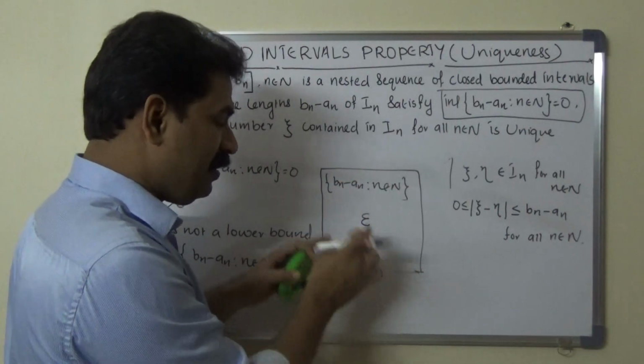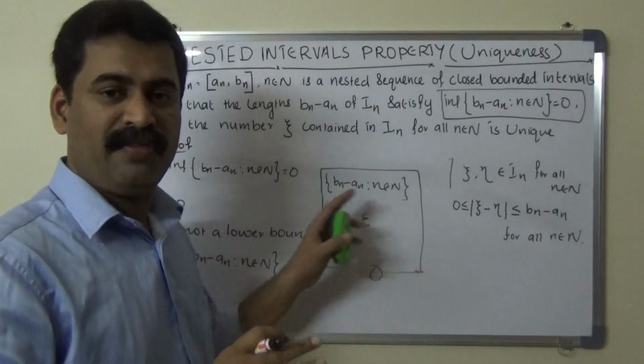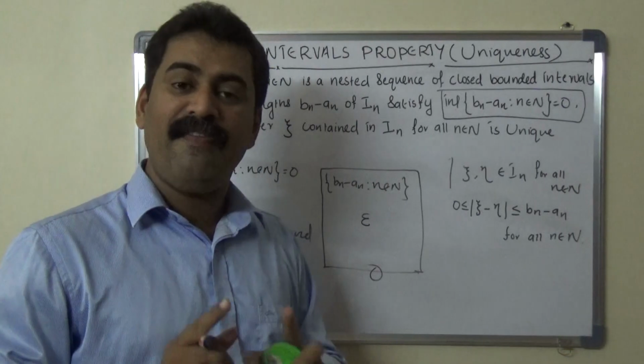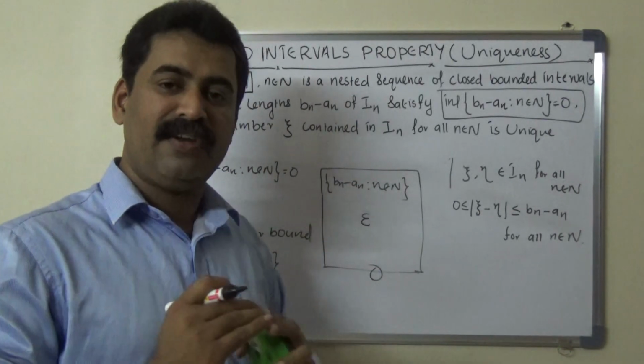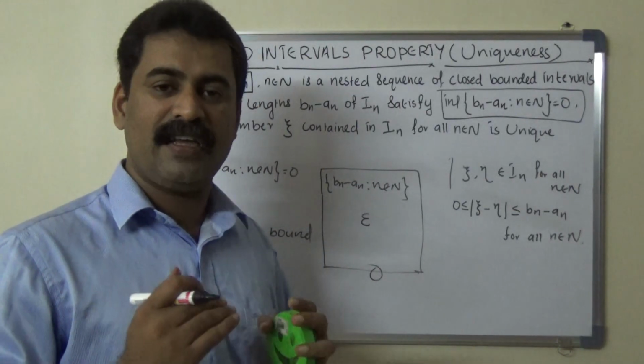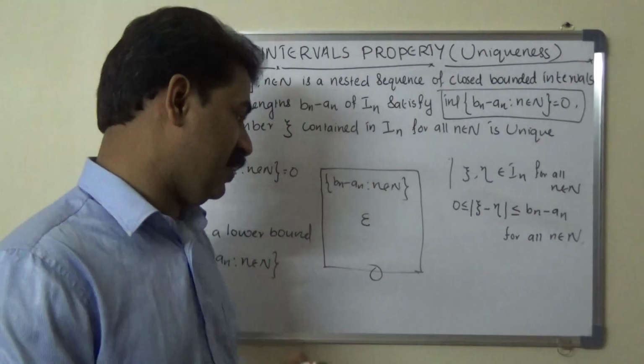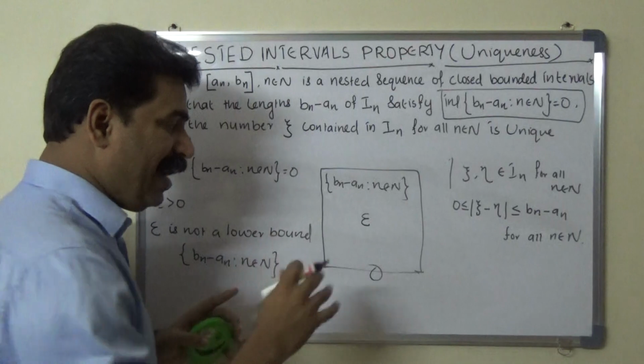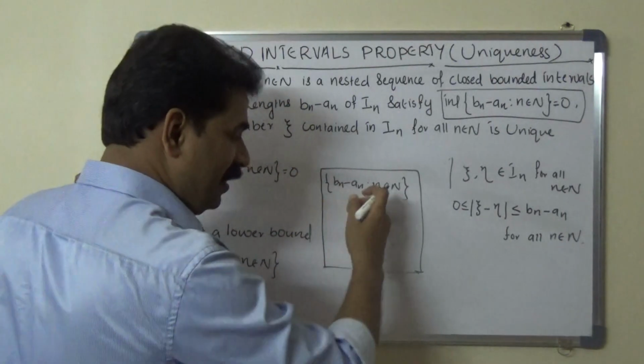Here epsilon is greater than 0, so epsilon is not a lower bound of this collection. That means we cannot say that every element in this collection is greater than or equal to epsilon. Because epsilon is not a lower bound, we can find at least one element in this collection which is less than epsilon.